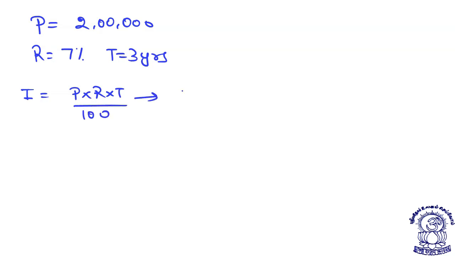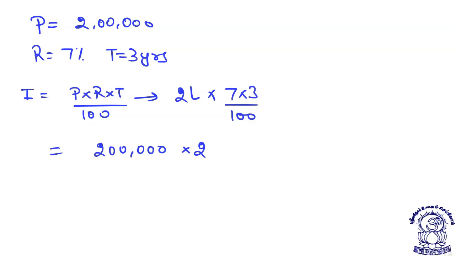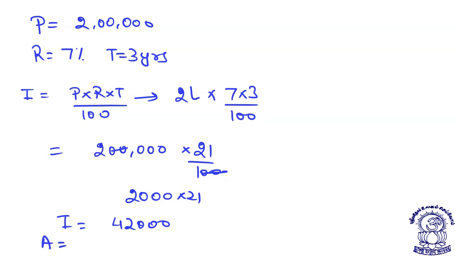That way principal is 2 lakh, rate is 7, time is 3, divided by 100. So this is 2 lakh into 7 into 3 is 21 divided by 100. Double zero and double zero cancel, so this will be 2000 into 21. That way the interest will be 42,000 rupees.